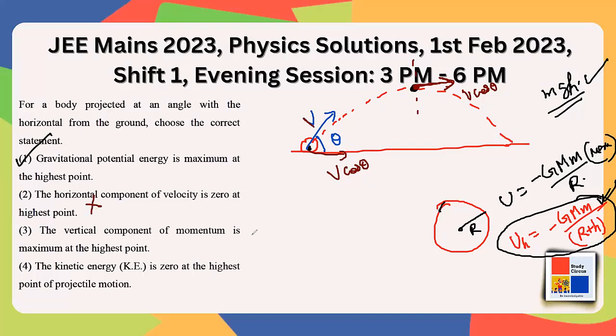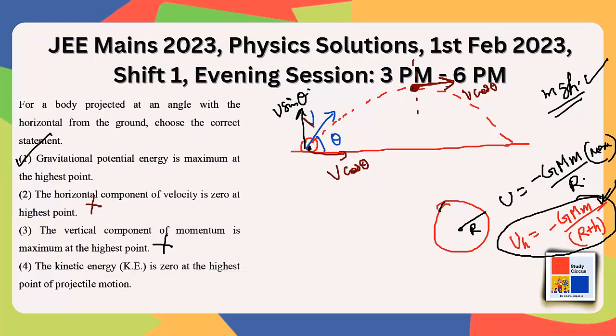The vertical component of momentum is maximum at the highest point. No, obviously not. The vertical velocity is 0 at the highest point, right? Vertical velocity initially is v sine theta. So obviously we have some vertical momentum initially, but at the highest point, the vertical momentum is 0 only, right? So this is also not correct.